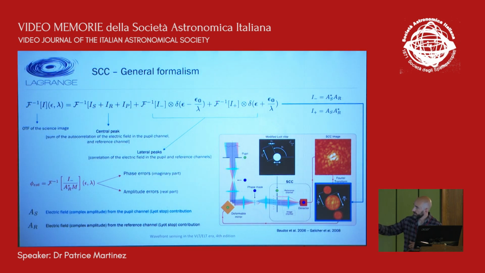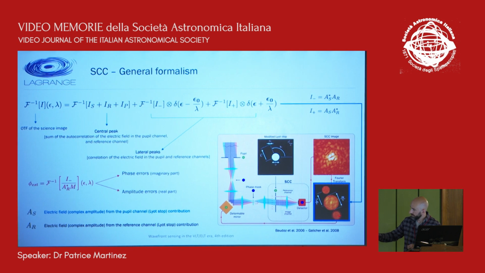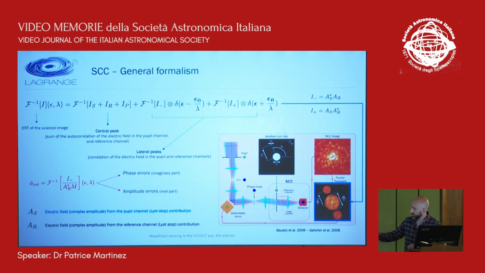And the two last terms here, which are formally equivalent, give the presence of the lateral peaks here that correspond to the correlation of the electric field in the pupil and reference channels. So when it's possible to isolate one of these lateral peaks, you can recover the electric field, because with some data post-processing activities, you can get access to the phase and amplitude part of the aberration.